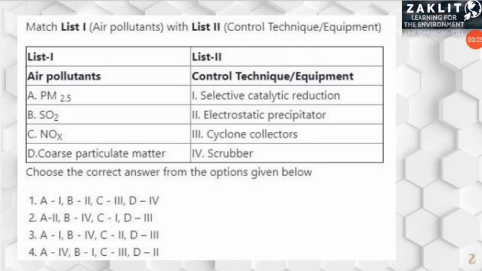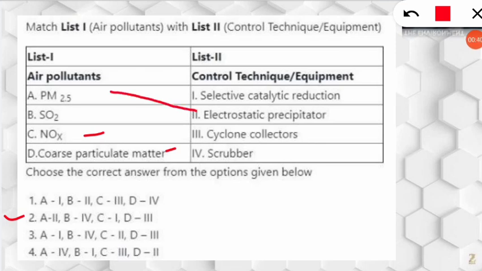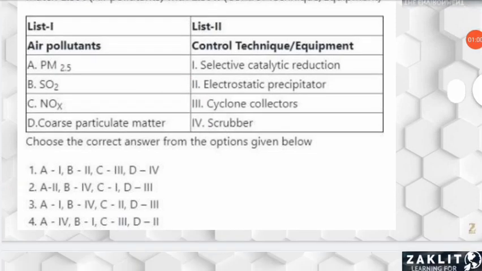The air pollutants were particulate matter of 2.5, sulfur dioxide, oxides of nitrogen and coarse particulate matter. So here the correct option will be option number 2, because particulate matter 2.5 is easily controlled with the help of an electrostatic precipitator. Similarly, sulfur dioxide is controlled using the scrubber technique. Next, oxides of nitrogen are controlled with the help of selective catalytic reduction, and the coarse particulate matter, which is not fine, is controlled through a cyclone collector. So cyclonic scrubber we have discussed. Let's move on to the next question.